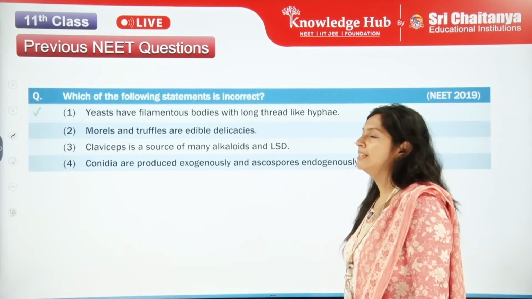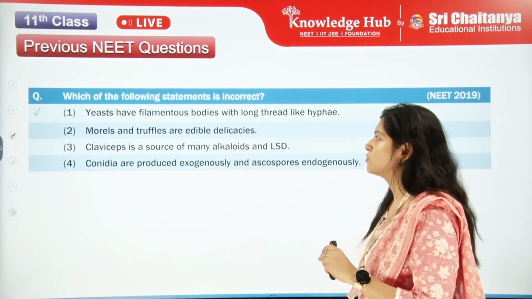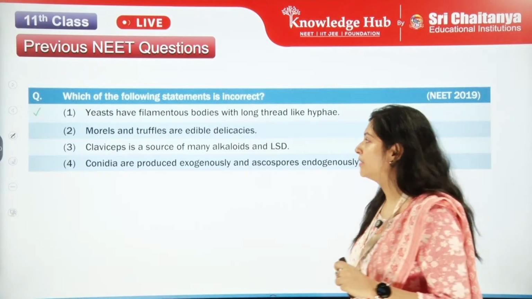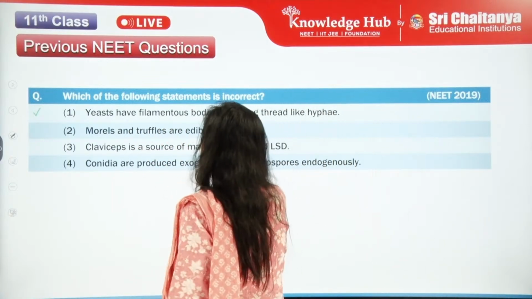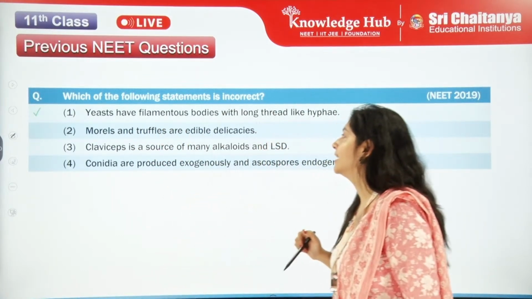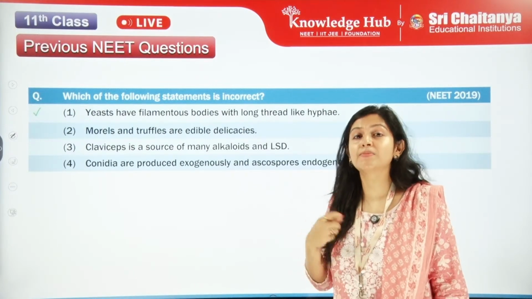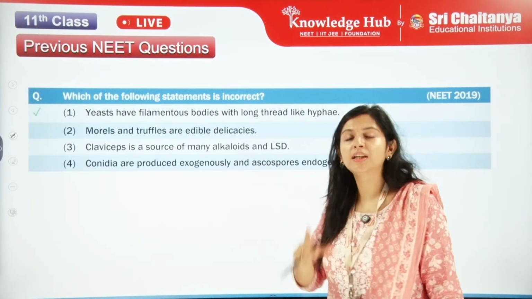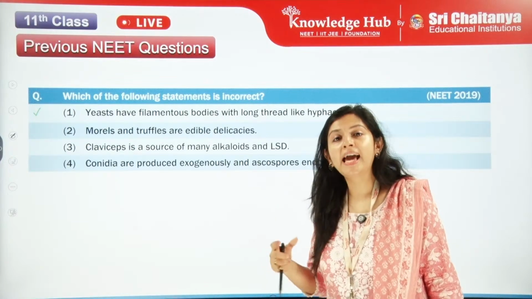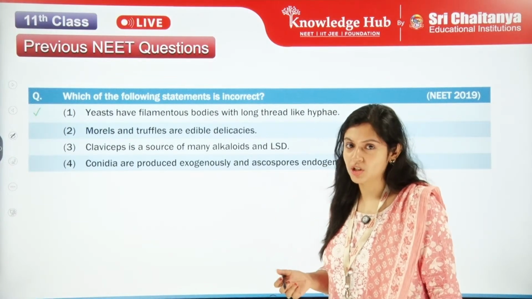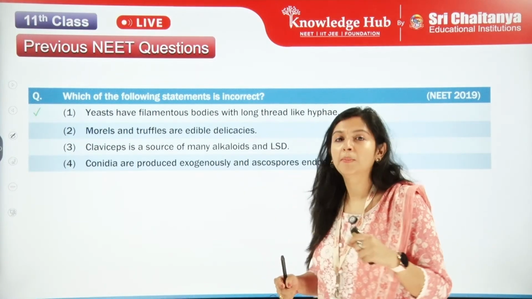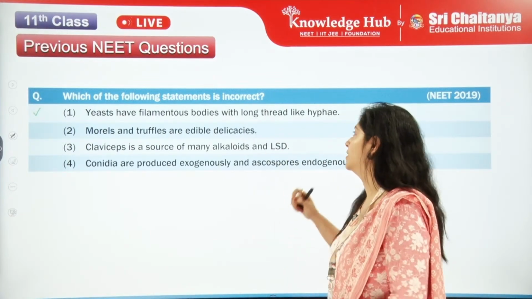Let's see the answer. The answer is the first one. Okay, the first one is absolutely incorrect, which says that yeasts have filamentous bodies with long thread-like hyphae. They don't have. They are the exceptions to this. So yeasts are the unicellular ones. They have many other characteristic features similar to those of the fungi, but they don't have this filamentous body.